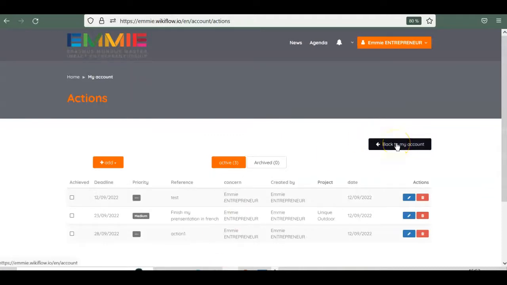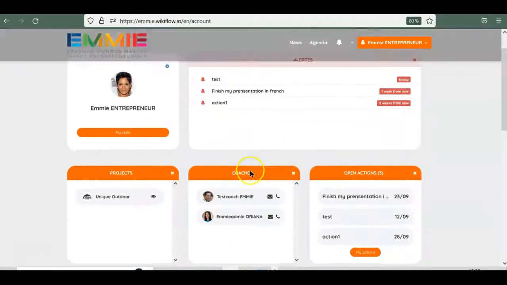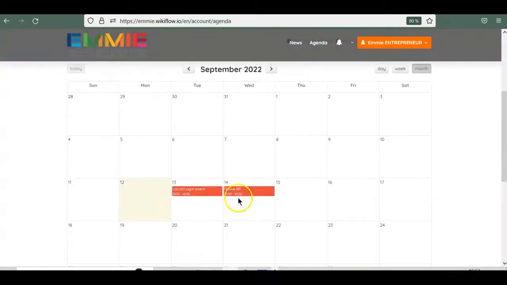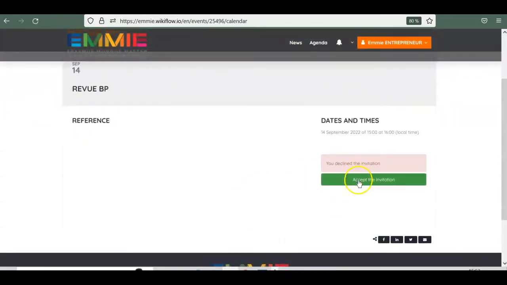Another important widget is the personal agenda. The accepted events directly appear. To see all events, click on My Agenda, click on Event to accept or decline them.